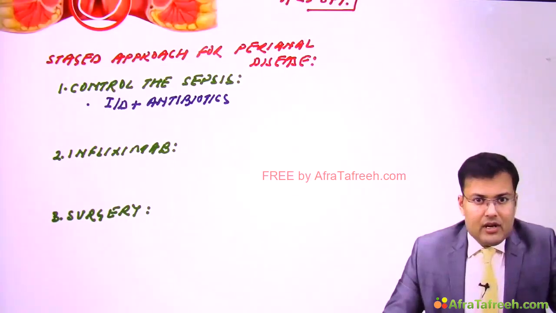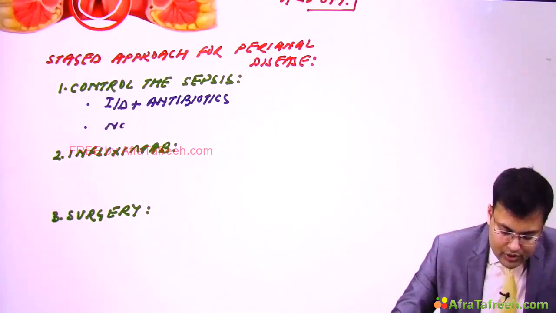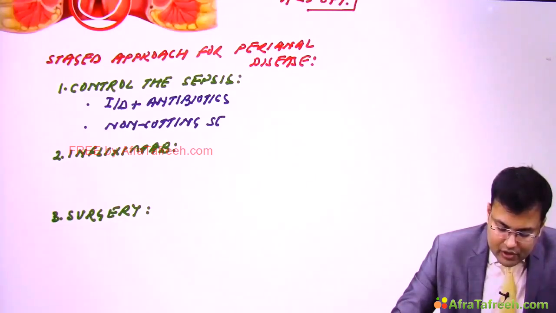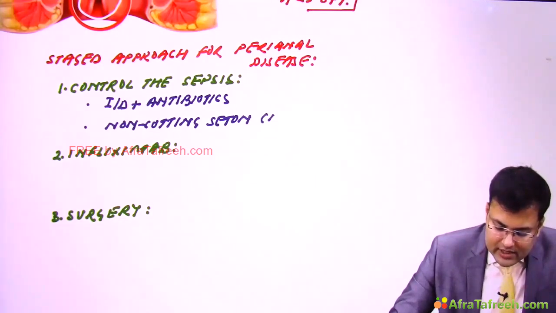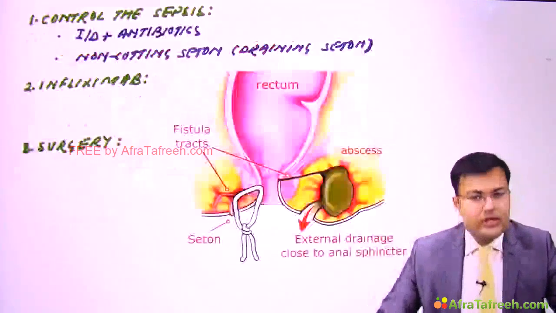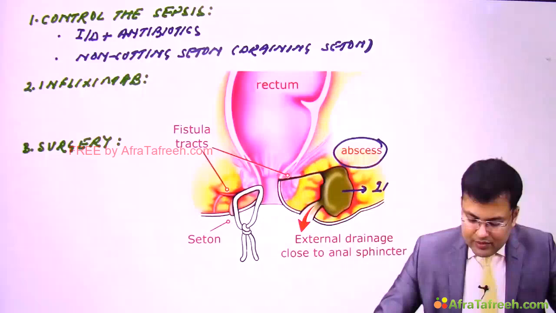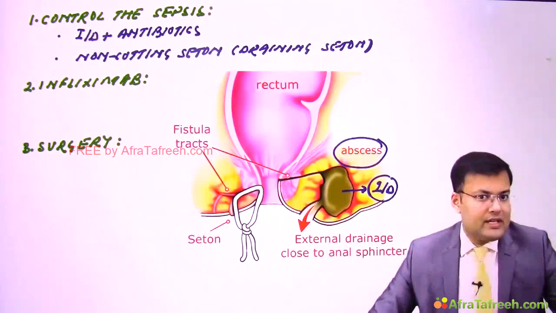If the patient is having a chronic draining fistula, in these cases we are going to use a non-cutting seton. And what is the other name of non-cutting seton? It is also known as a draining seton. Clear? How do we use it? Have a look. In this picture, you can see that the patient developed an abscess. So if there is an abscess, we have to perform incision and drainage and give antibiotics.